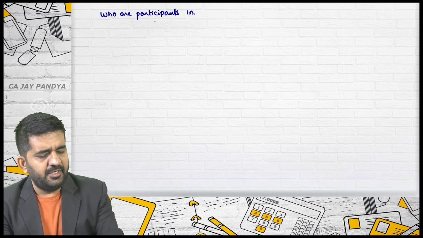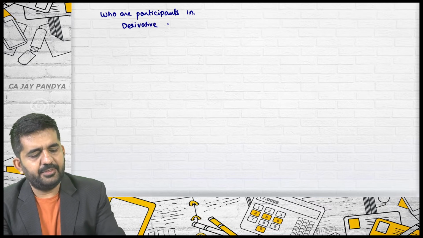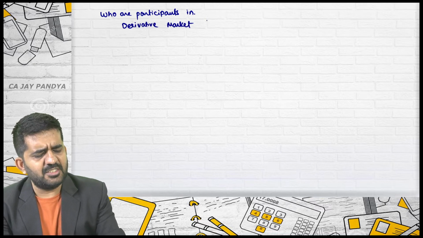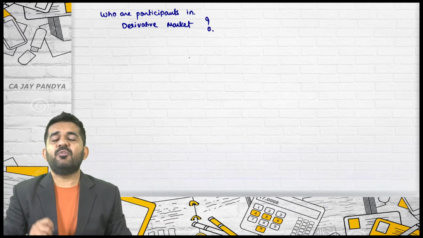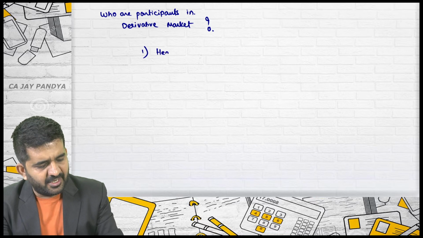Is it alright? Who are the participants in derivative market? This can be even asked in the theory, but as we are learning it logically, let us do it right now. First are hedgers.